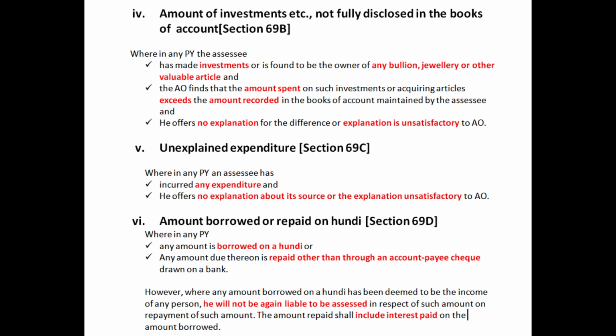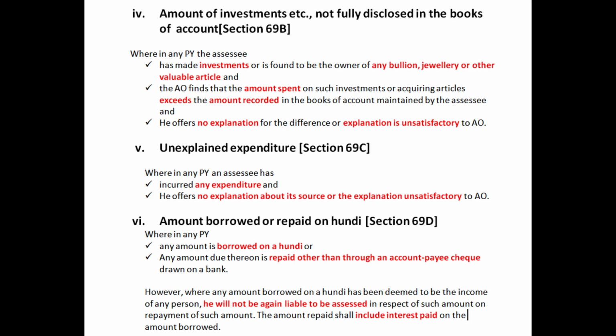The difference between the amount mentioned in books of accounts and the amount which is actually the amount at which the assessee has invested or acquired the article, such difference amount is considered to be undisclosed income and will be subjected to a special rate of tax under the Income Tax Act.